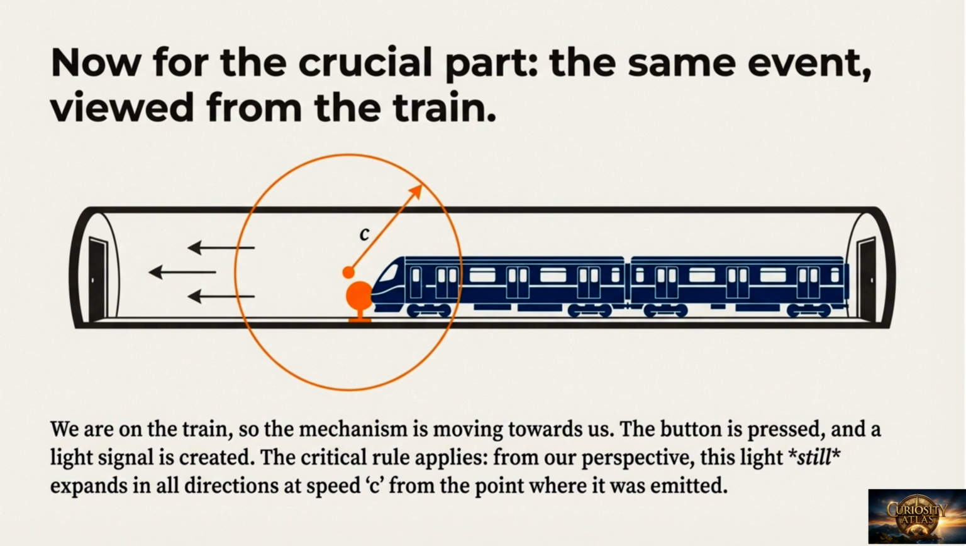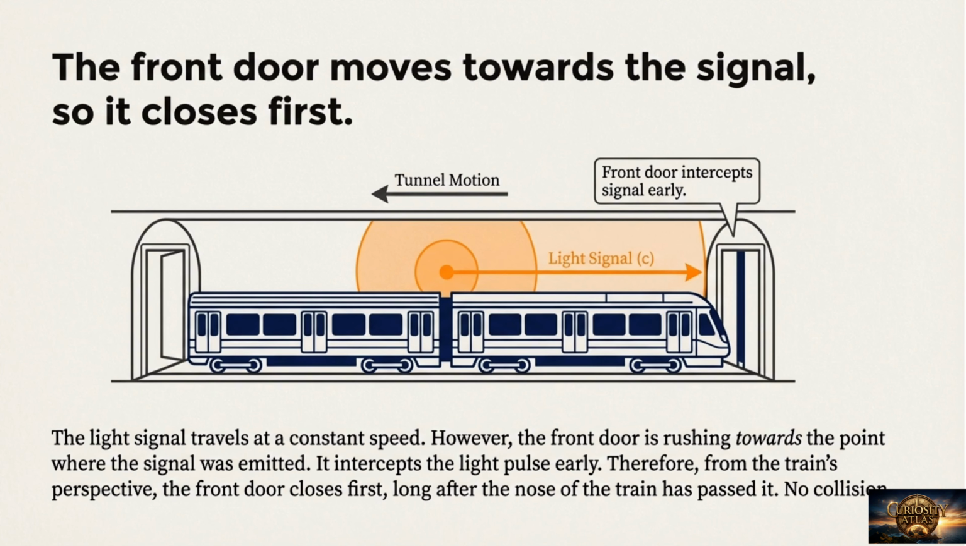We are on the train, so the mechanism is moving towards us. The critical rule applies. The light still expands in all directions at speed c from the point where it was emitted. The front door moves towards the signal, so it closes first. The front door rushes toward the point where the signal was emitted, intercepting the light pulse early. The door closes first, long after the nose of the train has passed it.